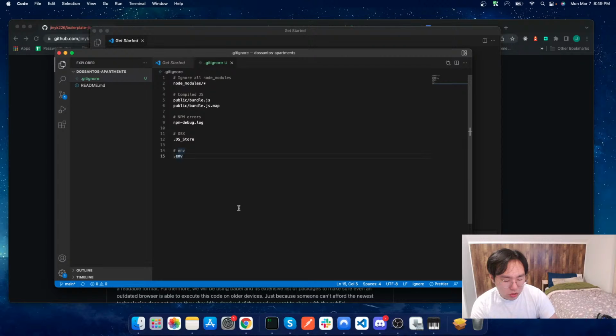Babel allows this to happen by converting your code into an older syntax as needed, just to ensure global availability of your project. So just because someone can't afford the newest technologies does not mean that they should be deprived of the good we want to share with the public. If you don't write code that's good for the public, please don't post it.